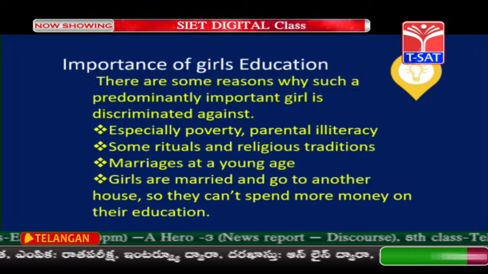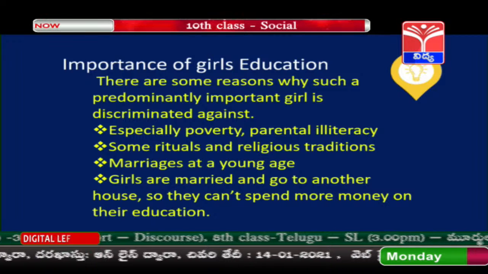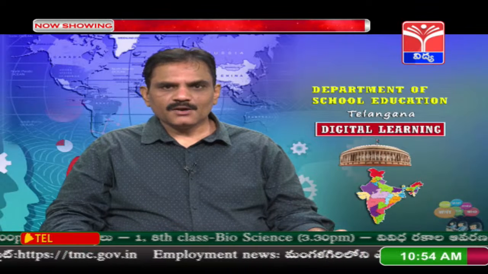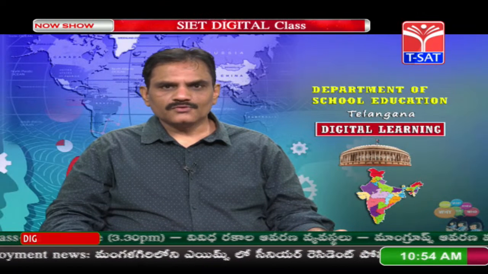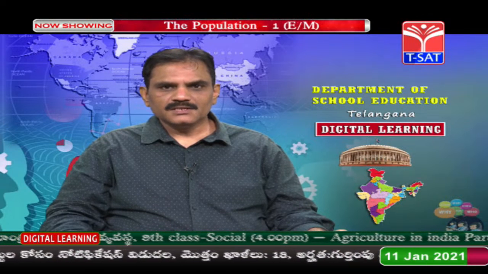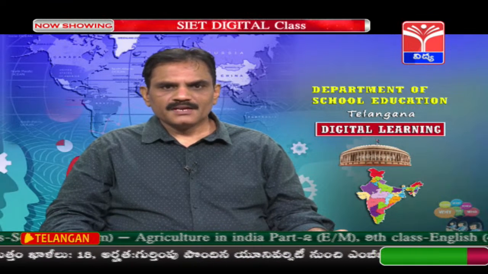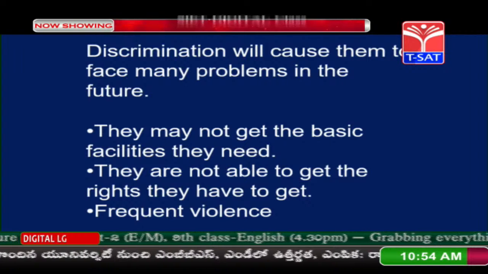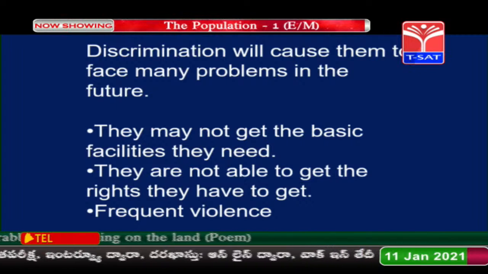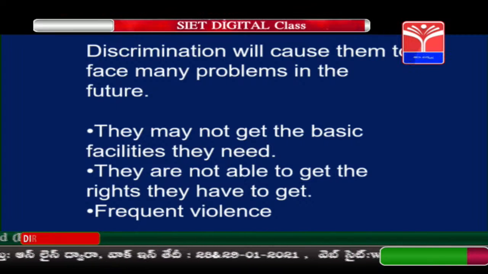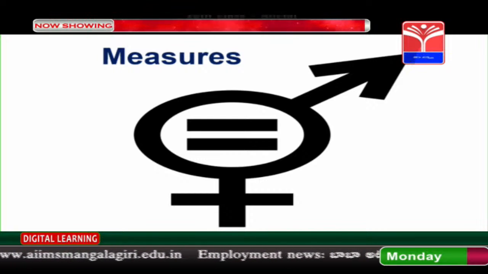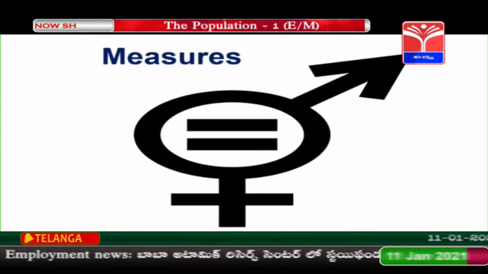Girls are married and go to another house, so parents can't spend more money on their education. Even the parents' psychology is the same: the girl child will anyhow go to another house, so why is there a need for education for them? This is the common psychology of rural Indians. Discrimination will cause them to face many problems in future. They may not get the basic facilities they need. They are not able to get the rights they should get, and face frequent violence. So we have to take measures for equality, because equality of male and female is very important for society.